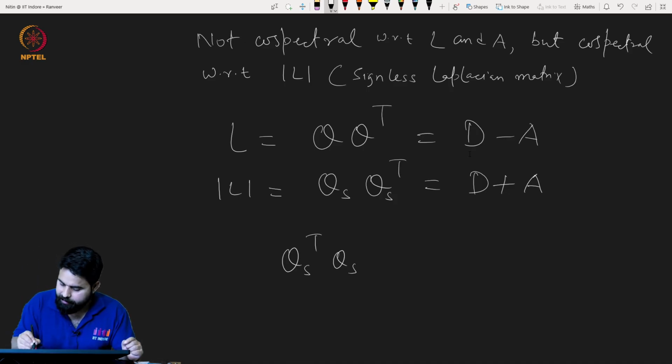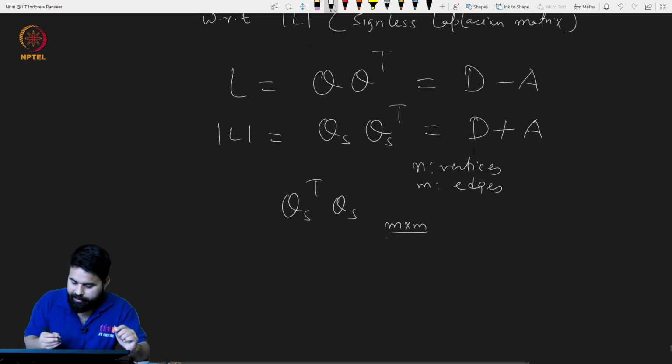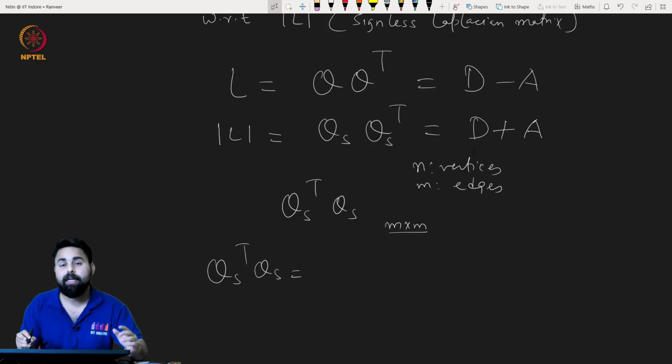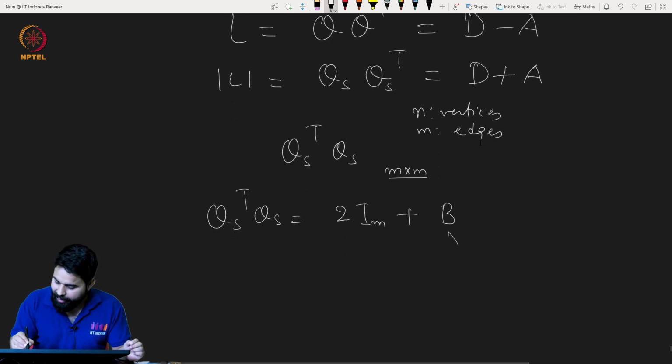times QS transpose. Suppose n is the number of vertices and m is the number of edges. What will this matrix be? Remember, this matrix is n cross n. This matrix is m cross m. Now I am telling you this matrix is nothing but 2 times Im plus some matrix B, and this matrix B is a very interesting one.